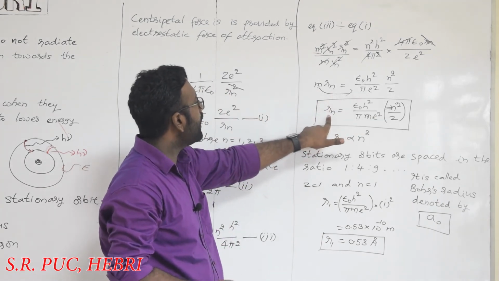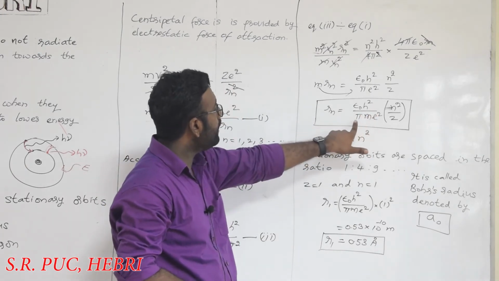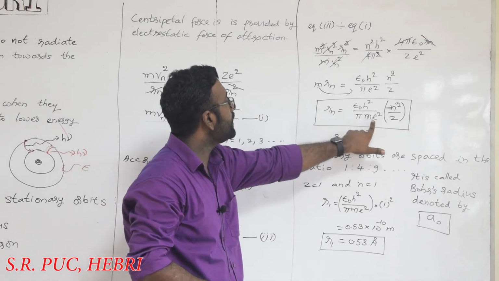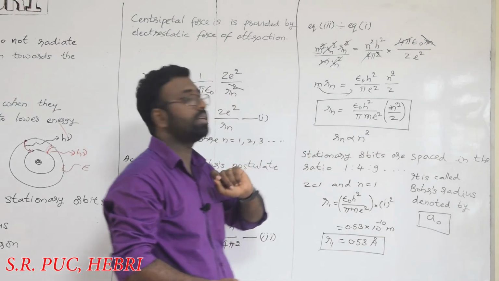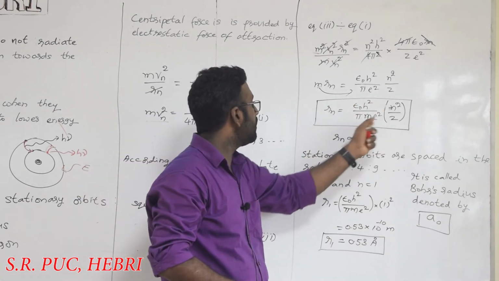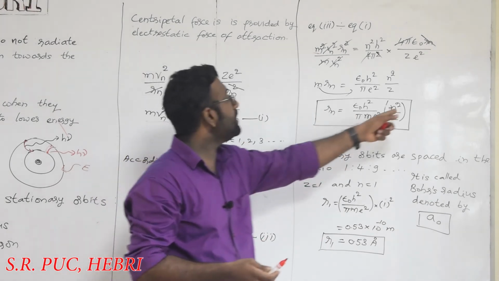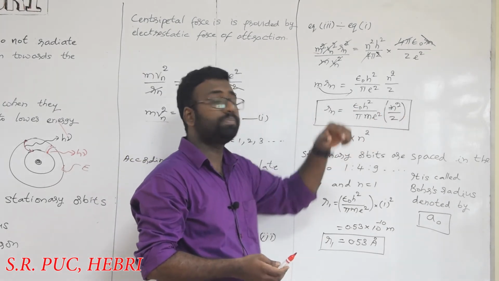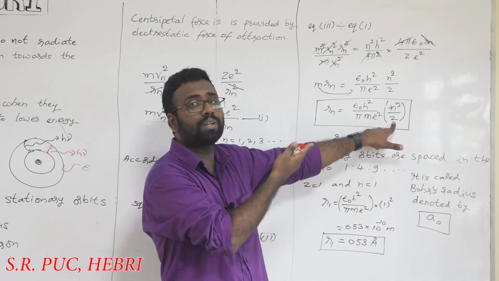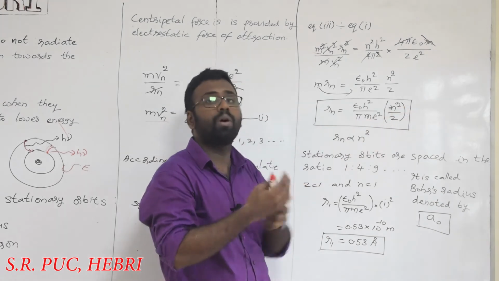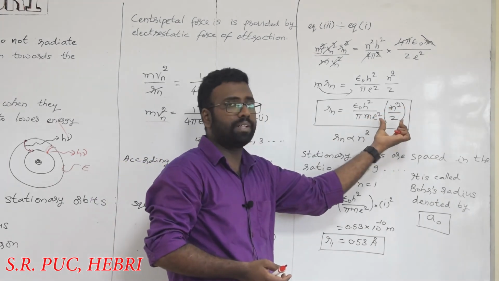Rn is equal to epsilon naught h square divided by pi m e square, and in the bracket we take n square divided by z, because all these other terms are constants. They have a fixed value for every orbit, but Z, the atomic number, might vary, and n, the orbit number, also might vary. That's the reason why we are taking it as a separate term.